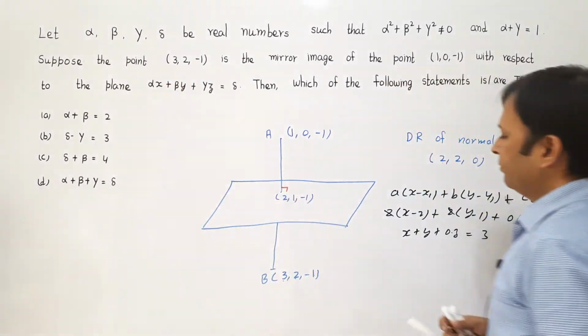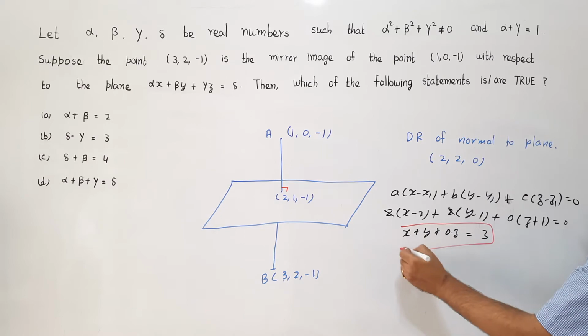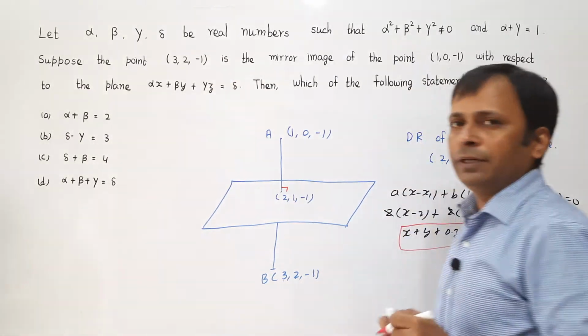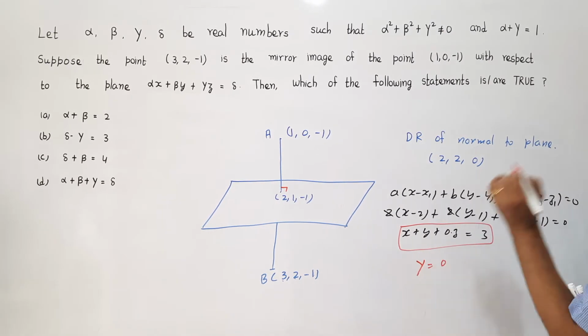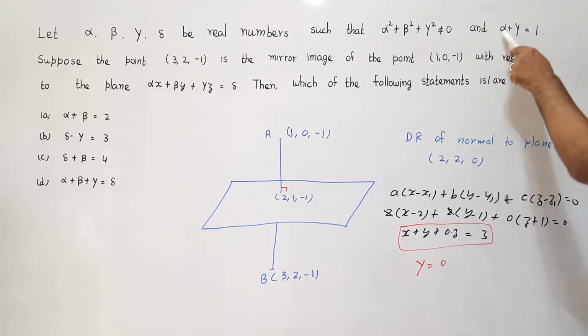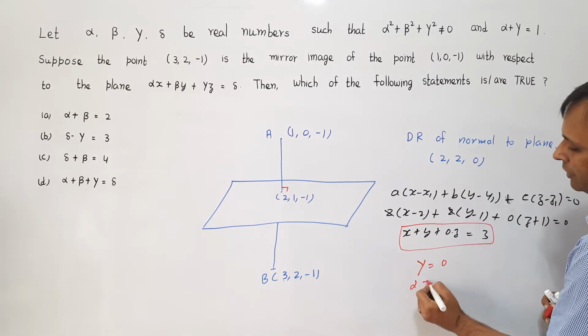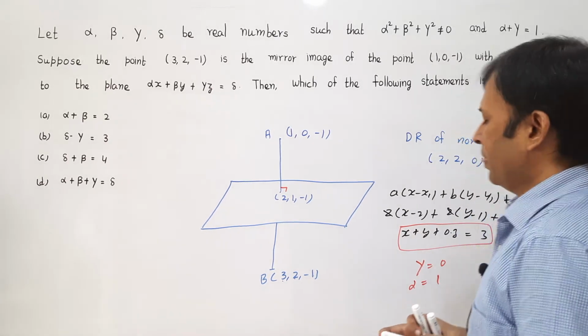This equation can be compared with the given equation, and the coefficient of z in this equation is 0. Here the coefficient of z is gamma, so obviously our value of gamma is equal to 0. Secondly, alpha plus gamma equal to 1 is given to us. That means alpha plus 0 is equal to 1, that is alpha is equal to 1. So we got the value of alpha also.